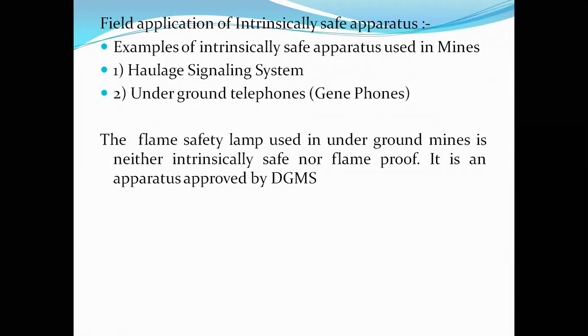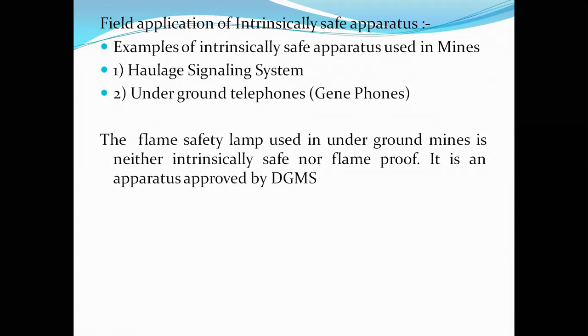The haulage signaling systems are operated at a low voltage of 30 volts. So even during operation, if any spark is produced, it will not create any harm or ignite the surrounding atmosphere. That's why it is intrinsically safe. The second one is underground telephones, also called geniphones. These are the apparatus used in underground mines, mainly underground coal mines, which are intrinsically safe.